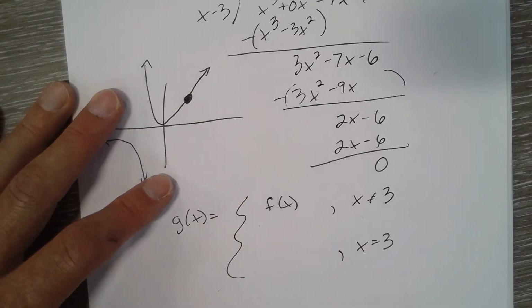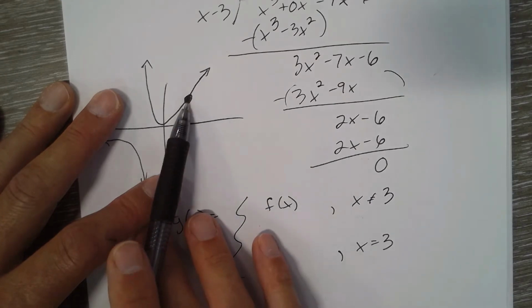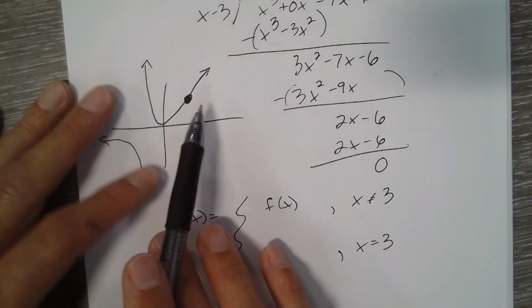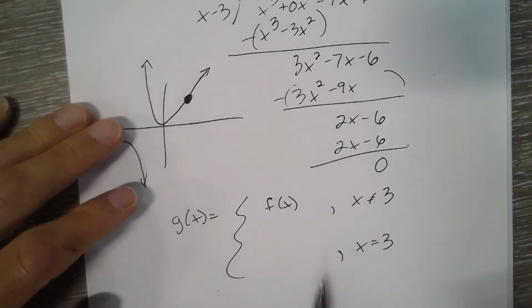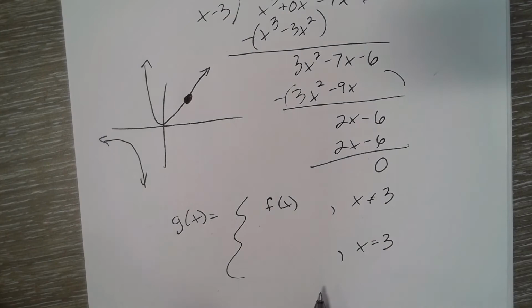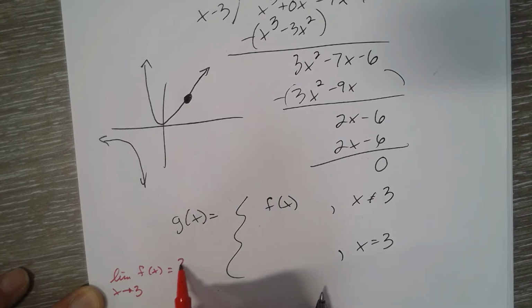We're going to plug it with that y value. So what is the limit of f of x as x goes to 3? That's like a sub-problem over here. So what's the limit of f of x as x goes to 3 equal to?